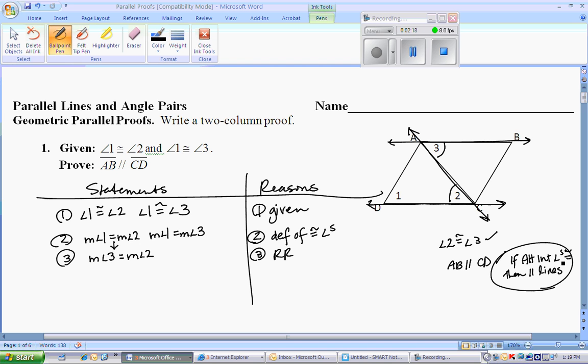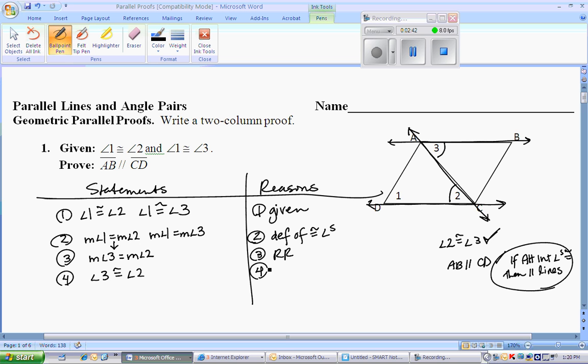If alternate interior angles are congruent, well, I have alternate interior angles 3 and 2 equal, but I don't have them congruent. And I know this, what I said over here at the beginning that I checked off first, 2 congruent to 3. Well, 3 congruent to 3, that's just as fine. As long as I have those two angles that are alternate interior congruent, that's enough. So I'm going to change this to congruent. Angle 3 is congruent to angle 2.